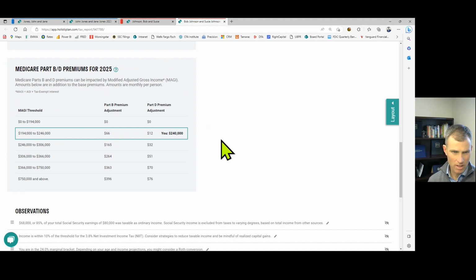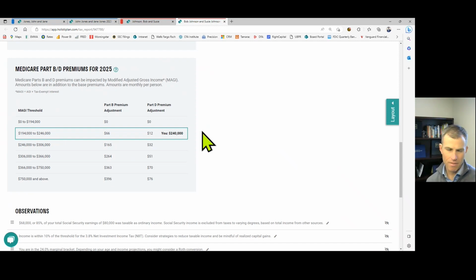Let's look at this table. So right now, if you look at their income, which is composed of Social Security, Bob's RMD, a pension, interest, and dividends, their total income is $240,000. All right.